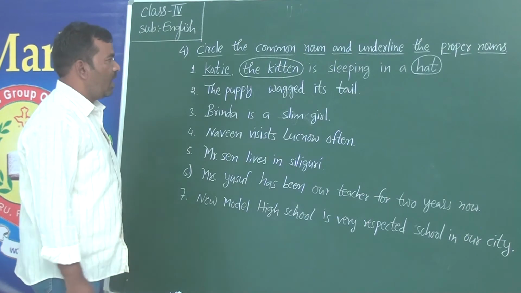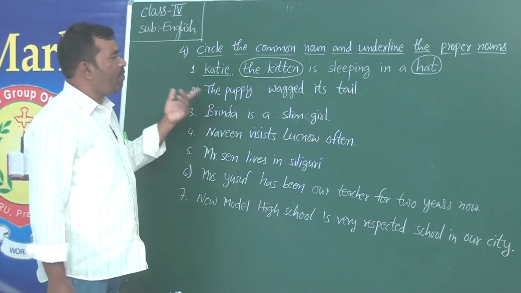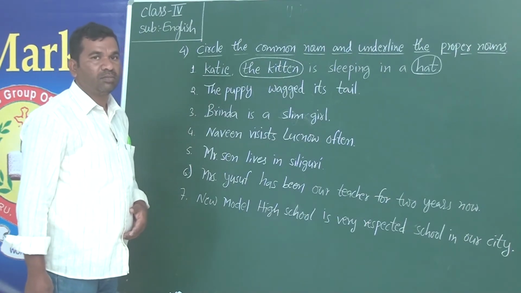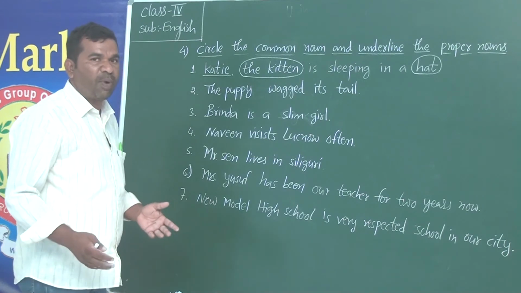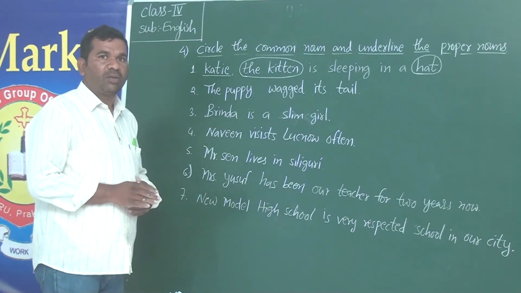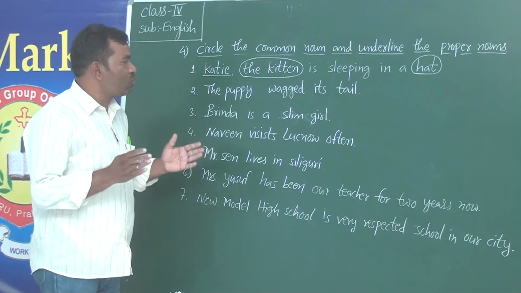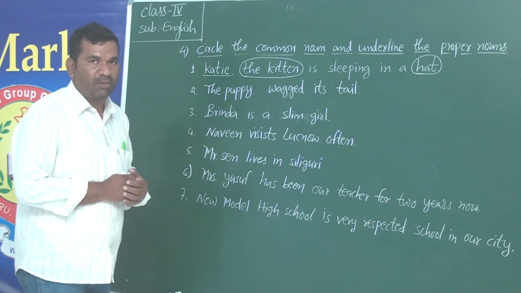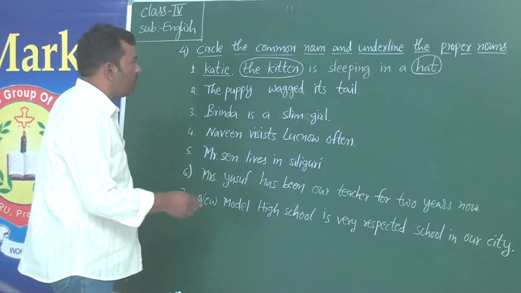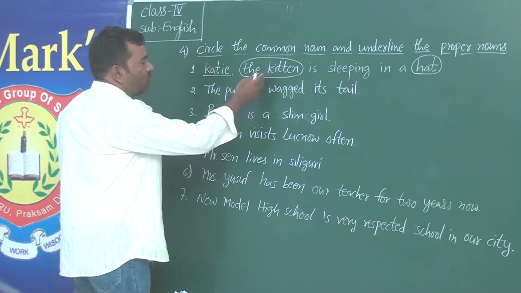Alright? And come to the next one, the puppy. There is no name. Puppy means the baby of a dog is called a puppy. It's not a name.